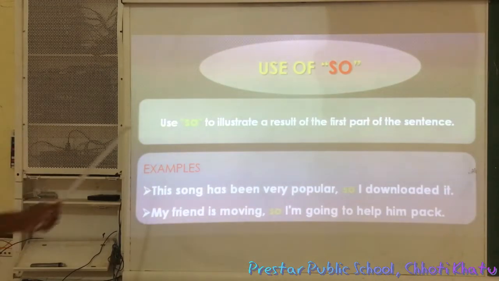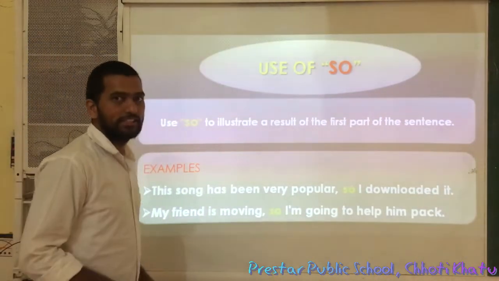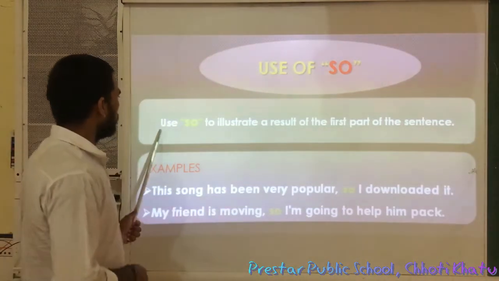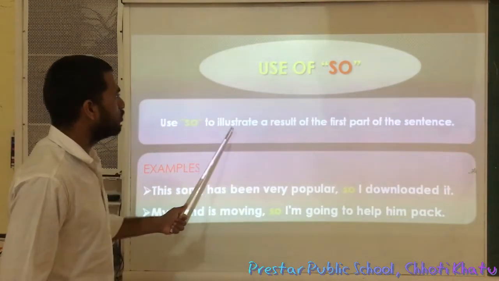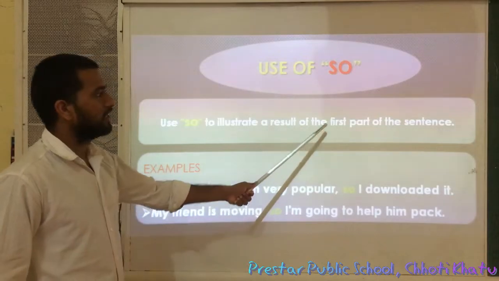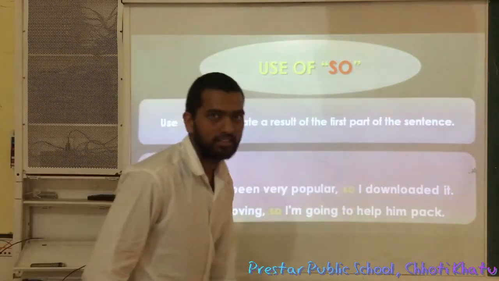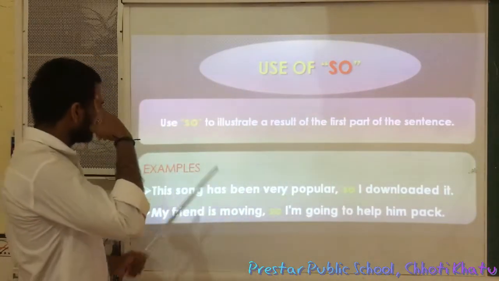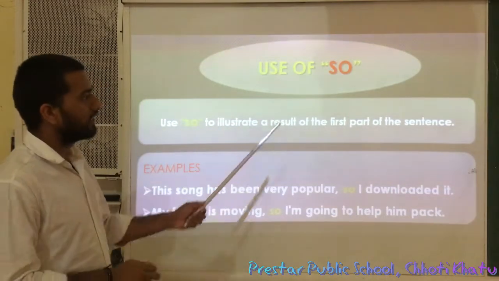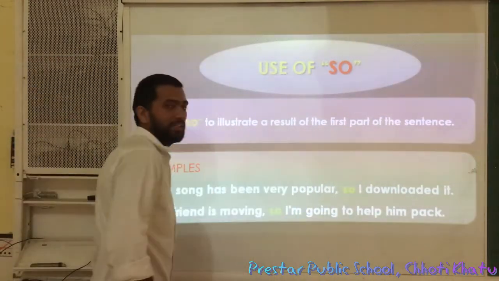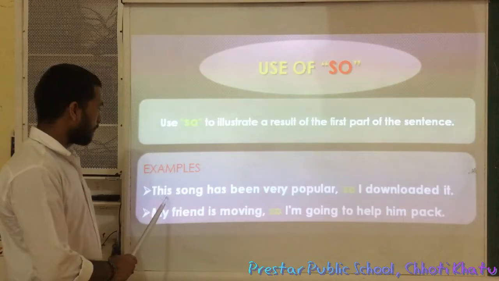How "so" is used as a coordinating conjunction in a sentence. Let us see. Use "so" to illustrate a result of the first part of a sentence. Meaning, see here, "so" is used to illustrate the result of the first part of the sentence. Look at the first example.